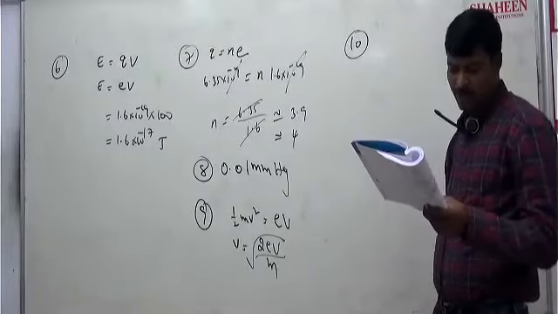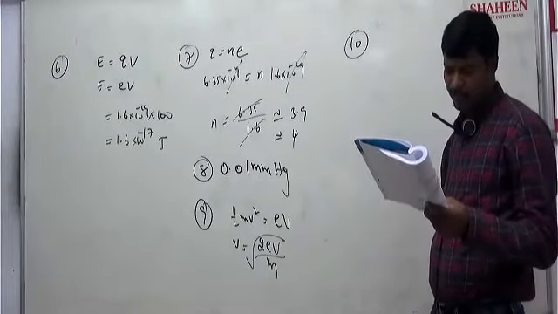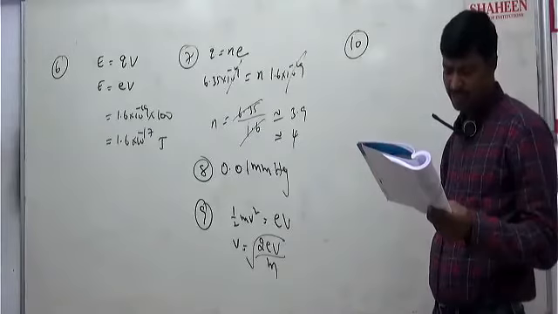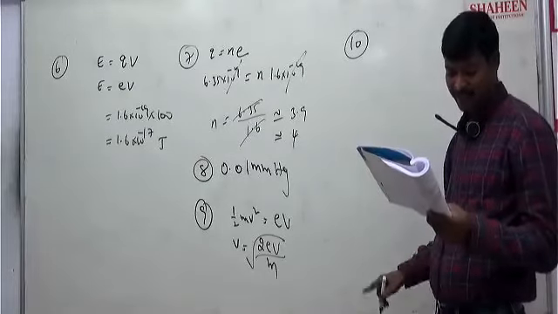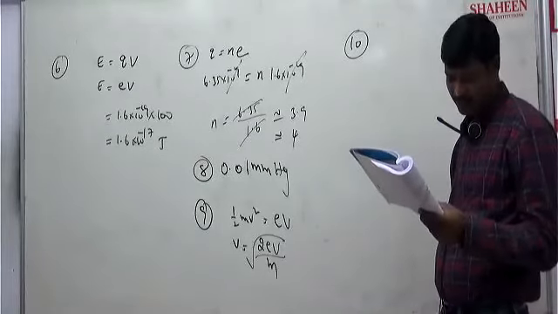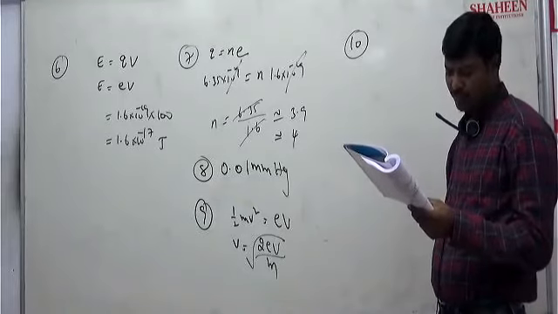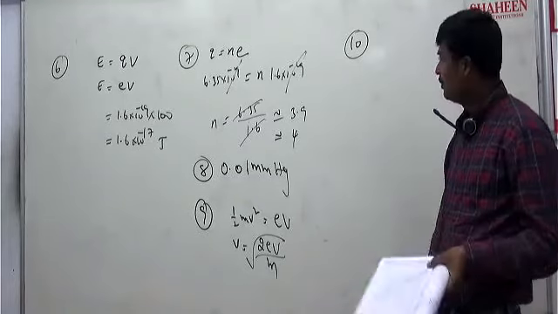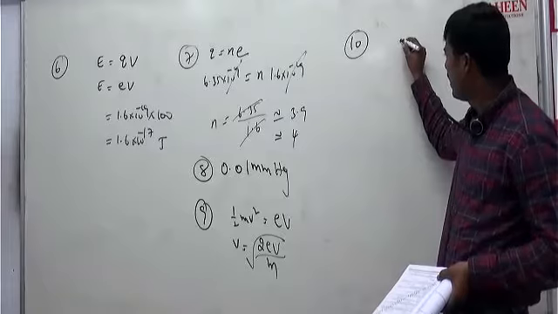In Millikan's oil drop experiment, an oil drop of mass 16 into 10 power minus 6 kg is balanced by an electric field of this much. The charge in coulombs is what they want to find. So in the oil drop experiment, there is a mass given here.